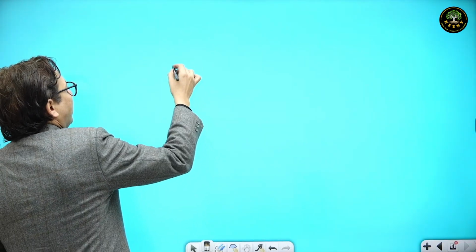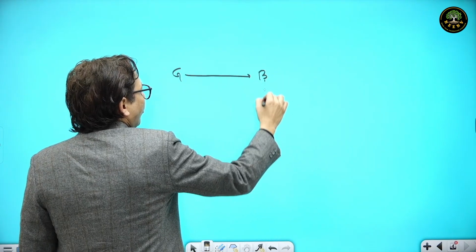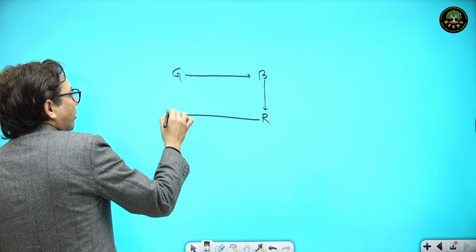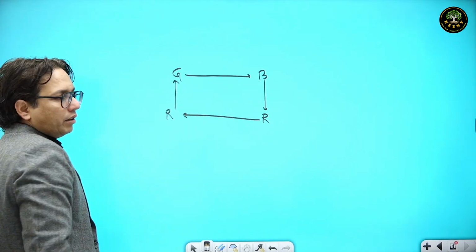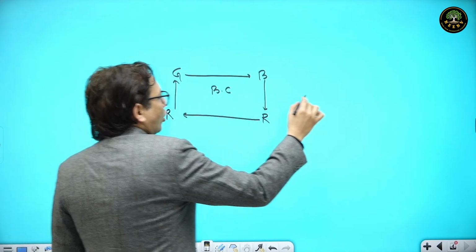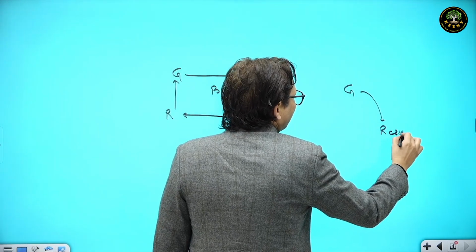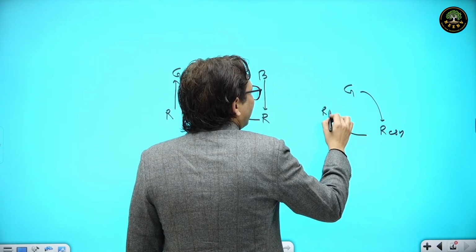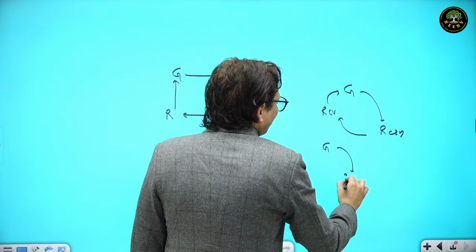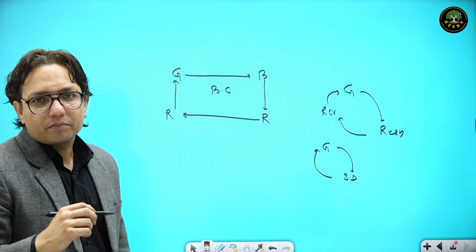Look, economy goes from growth to boom, from boom to recession, recession to recovery, and then back to growth. This is a normal business cycle. Economy can go from growth to recession to recovery, back to growth, slowdown, again growth. All of them are business cycles.